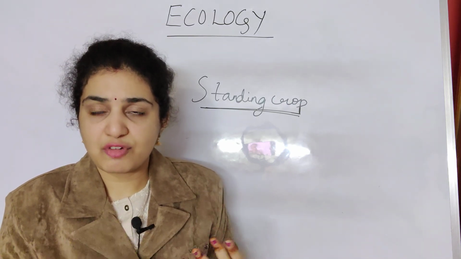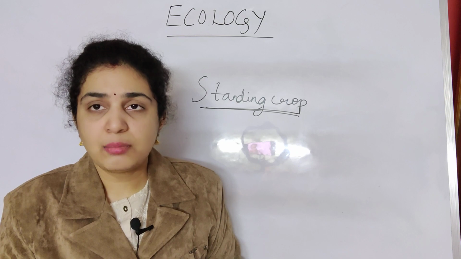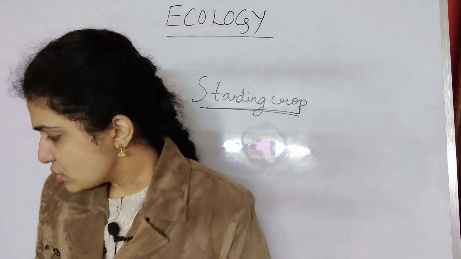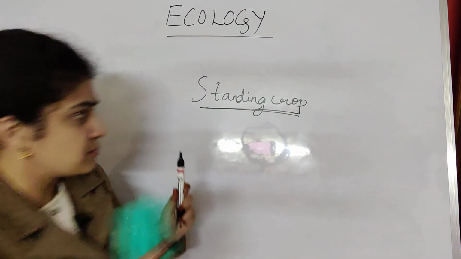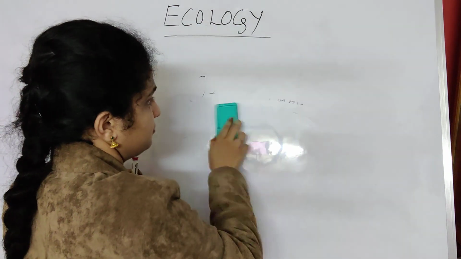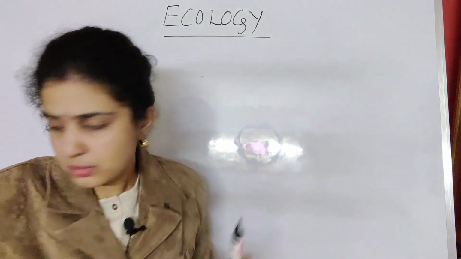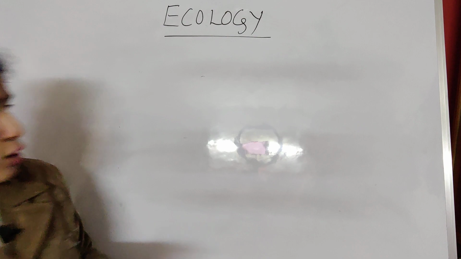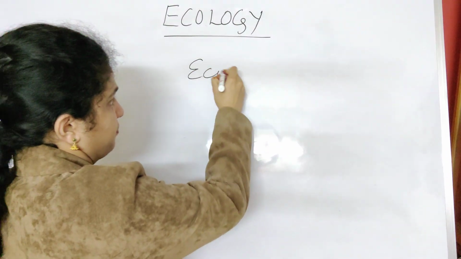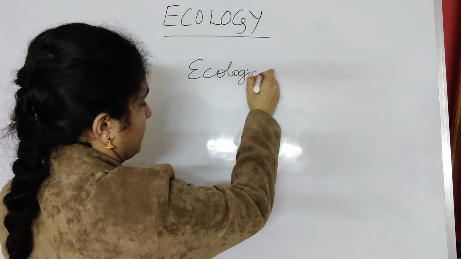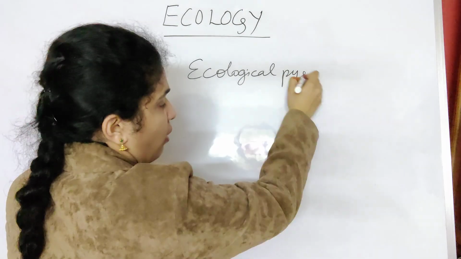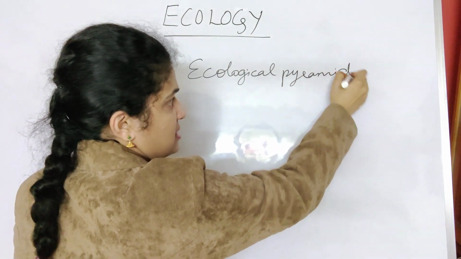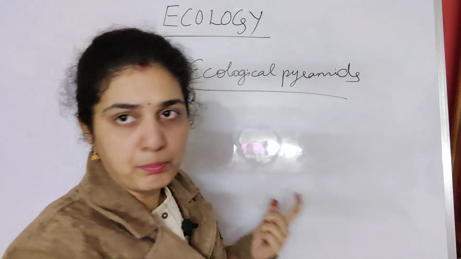Then next we started with the pyramids, which are referred to as ecological pyramids. When we start with ecological pyramids, how do pyramids usually appear?